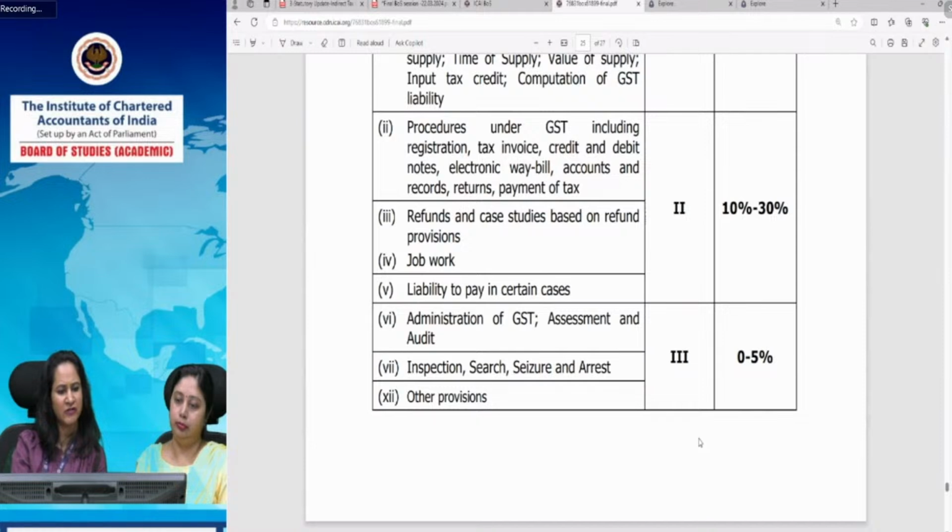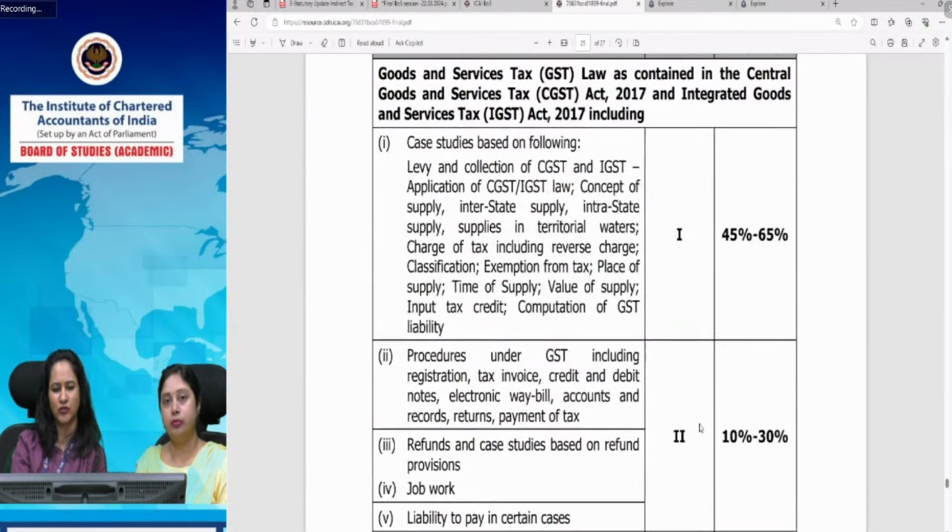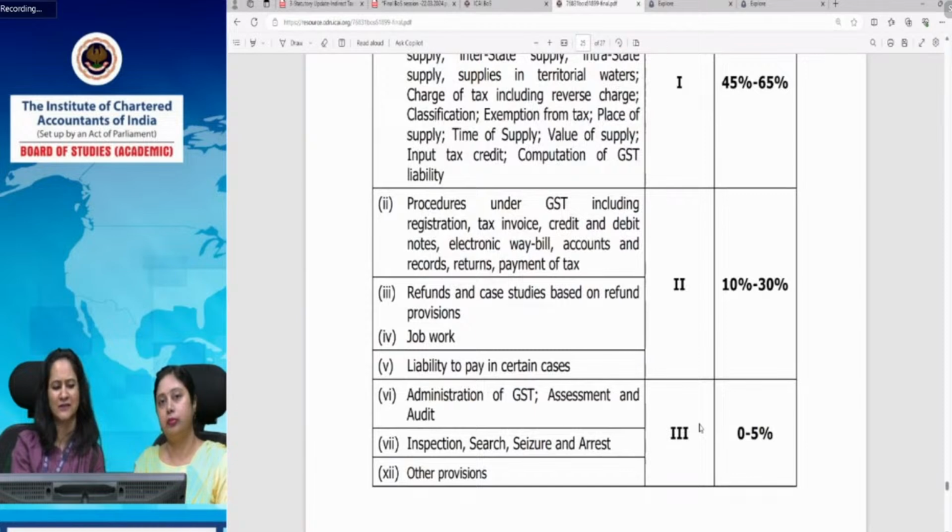And section 3 covers administration of GST: assessment, audit and inspection, search, seizure and arrest, and other provisions, basically miscellaneous provisions. I think it is chapter 24. So chapter 24, these topics carry the lowest weightage, 0 to 5%. So while preparation, you should first of all pick up the substantive law followed by the procedural. And the third number is the enforcement provisions. Lastly, you may touch upon section 3, inspection, search, seizure and arrest, assessment and audit, and miscellaneous provisions because it has the lowest weightage.